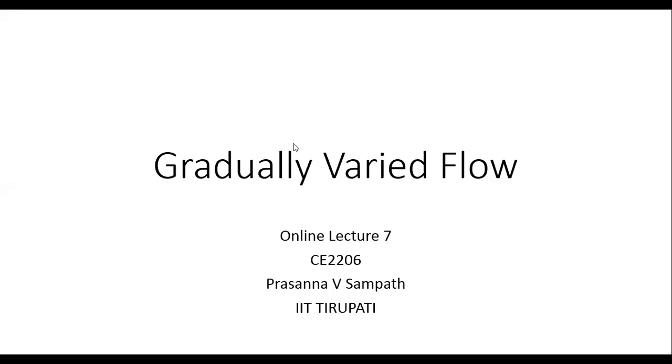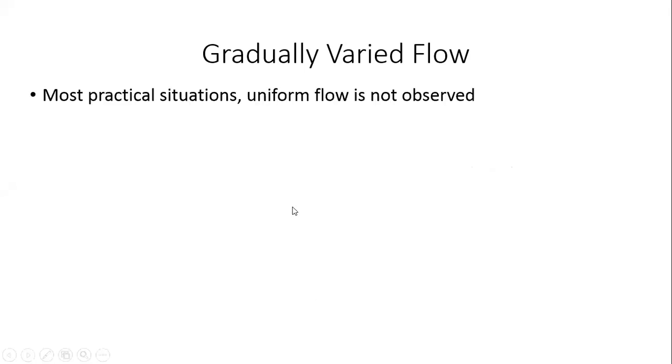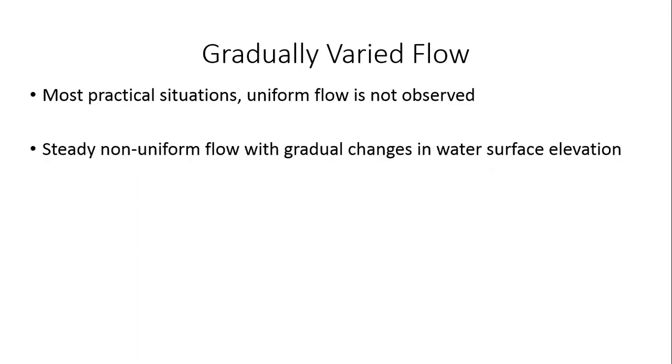So let us get to the very essence of what we mean by gradually varied flow. So far we've been discussing, in the context of open channel flow, uniform flows, right? But the reality is that in most practical situations, uniform flow may not always be observed, right? So what we typically observe in most situations is steady non-uniform flow, right? With gradual changes in water surface elevation. This kind of a flow, if I have, then that is what we call gradually varied flow.